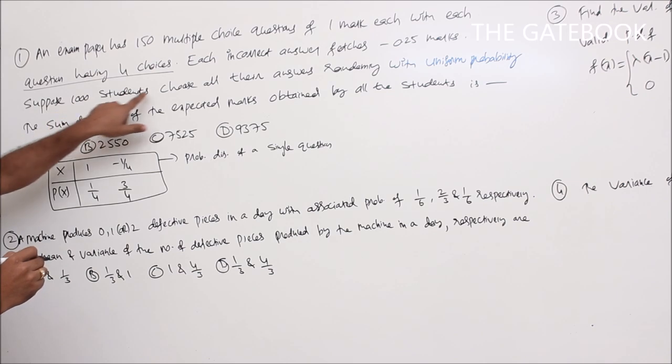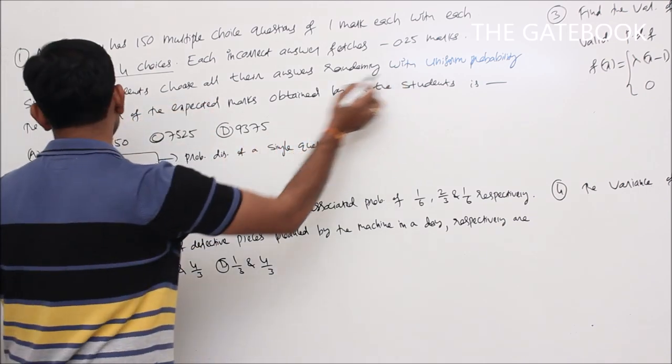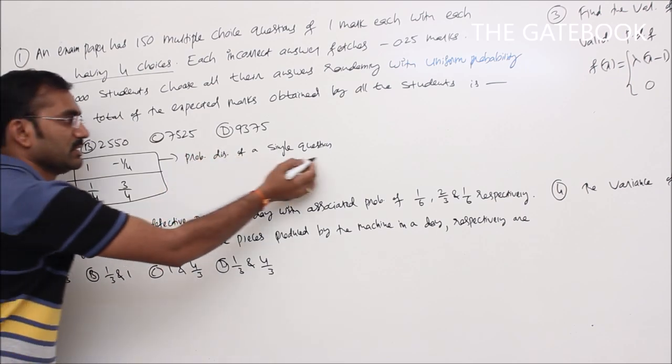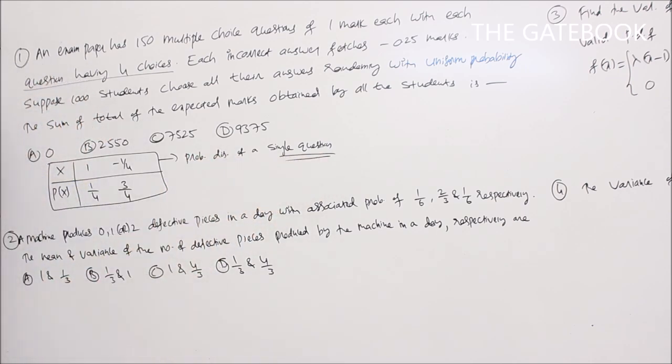All 1000 students choose all their answers randomly with uniform probability. Each question has 4 choices. So to get the correct answer, the required probability is 1 by 4. To get a wrong answer, the required probability is 3 by 4. So this is called the probability distribution of a single question.